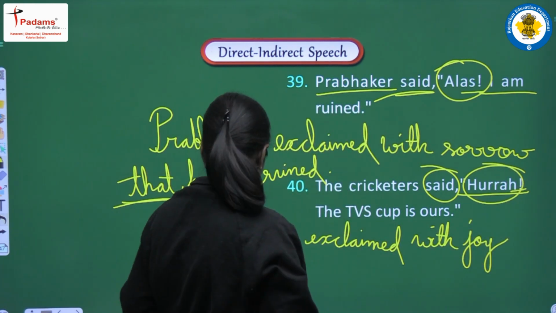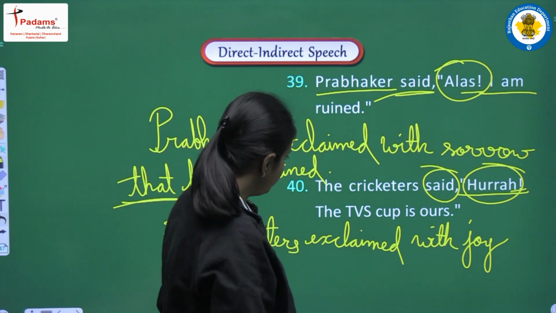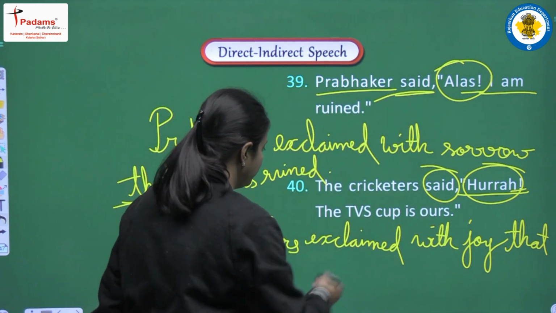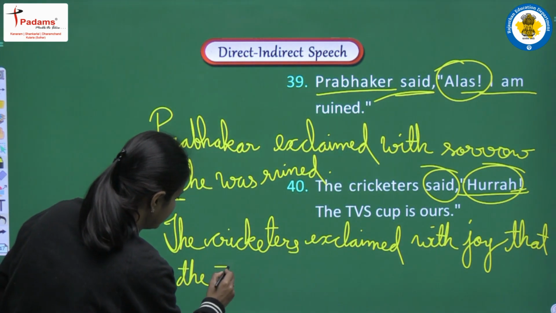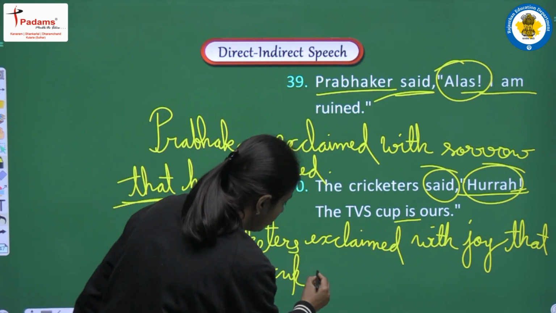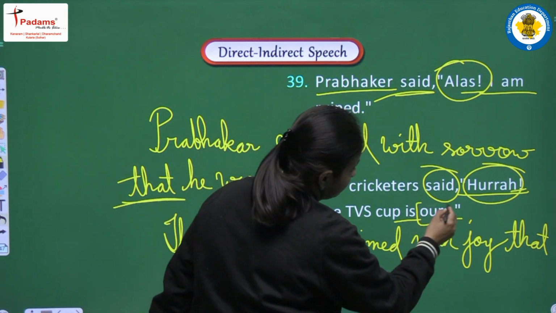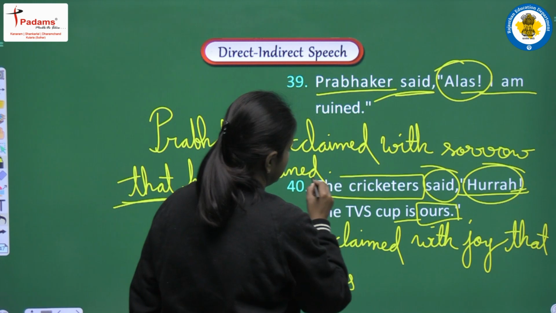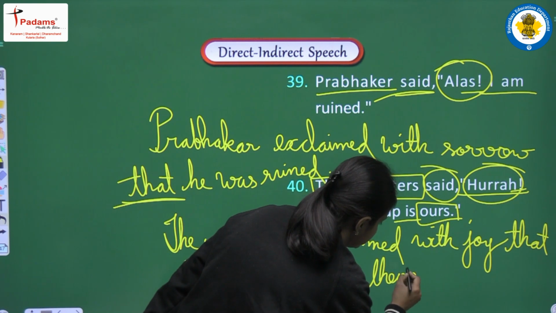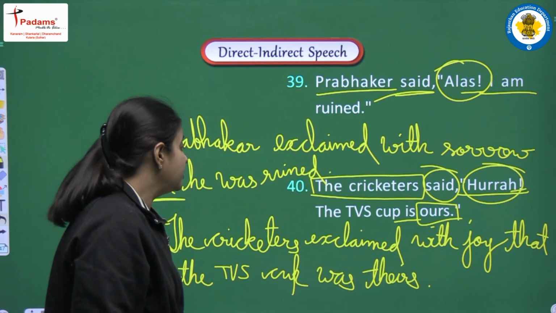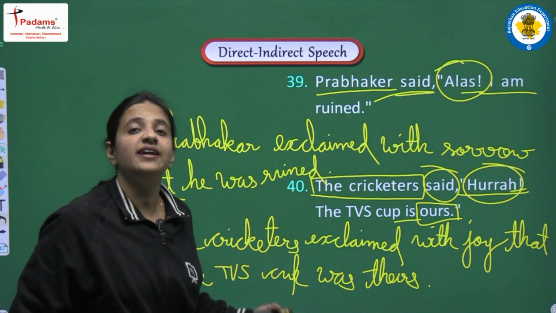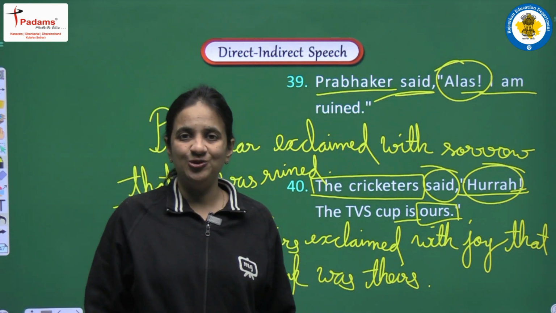Next we have to write the conjunction. Conjunction will be that. Next, the TVS Cup, same. The TVS Cup is, past form of is will be was. Ours, first person pronoun, it will be changed according to the subject, that is the cricketers. So for that I am writing theirs. And the complete sentence will be, the cricketers exclaimed with joy that the TVS Cup was theirs. Okay, so in this way we have to do the changes.